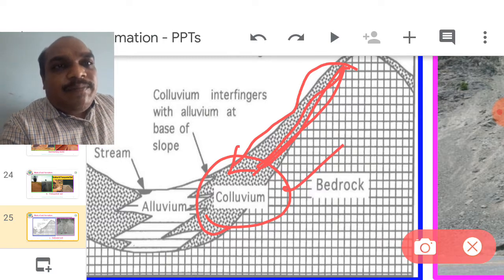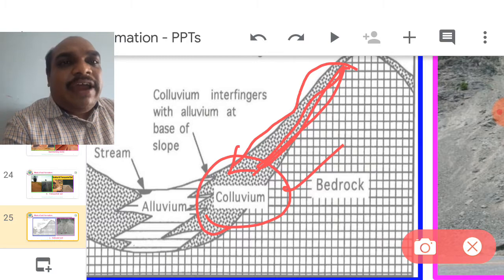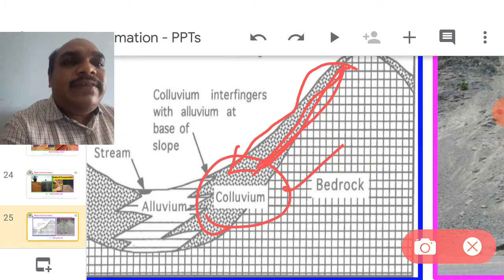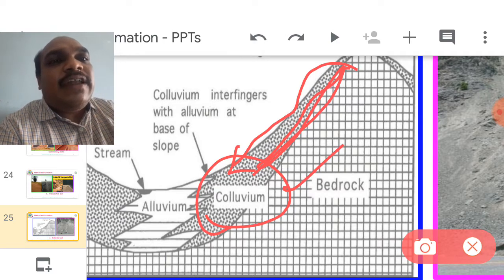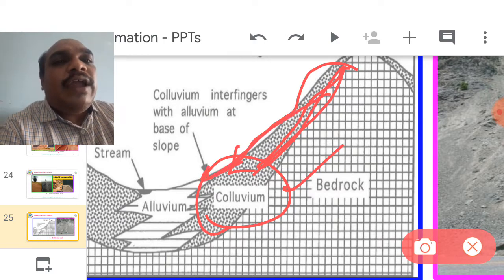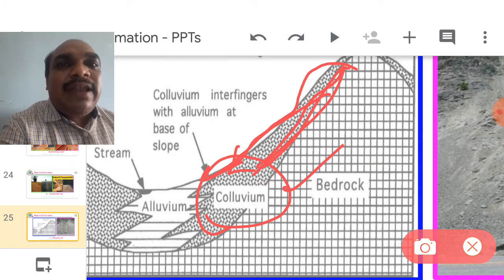By the forces during floods or rains or winds, when strong winds are applied over the mountains, the landslides gradually come down and form colluvial soils. Here colluvium means landslide.